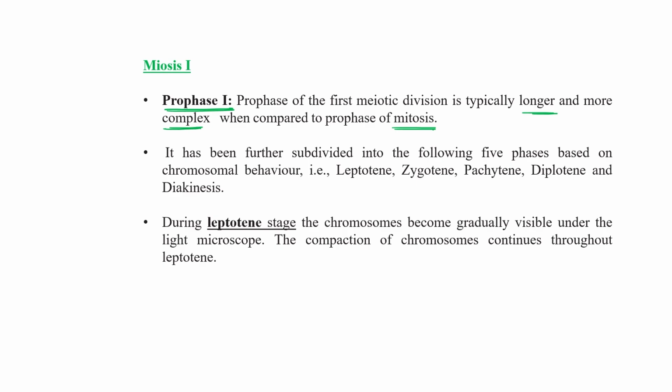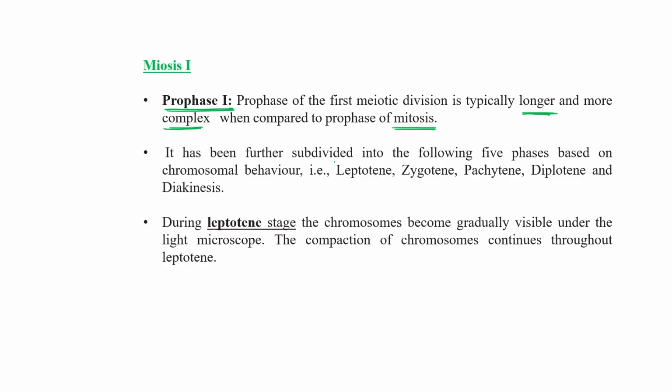So in mitosis there is equal division of chromosomes, and no crossing over, no chiasma formation, no recombination, nothing like this. All those things are the peculiar characteristics of prophase 1 of meiosis 1. That's why it is typically longer and complex compared with the prophase of mitosis.